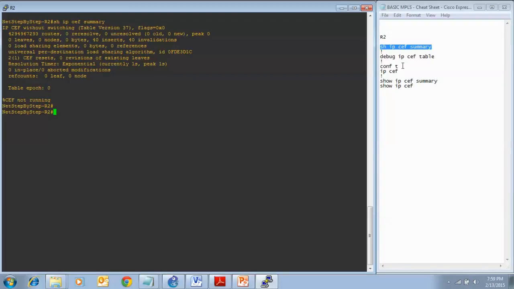I am going to enable debugging on router 2 to get its perspective as the lab progresses. Now I'm going to enable CEF, and you do that with the global command ip cef.